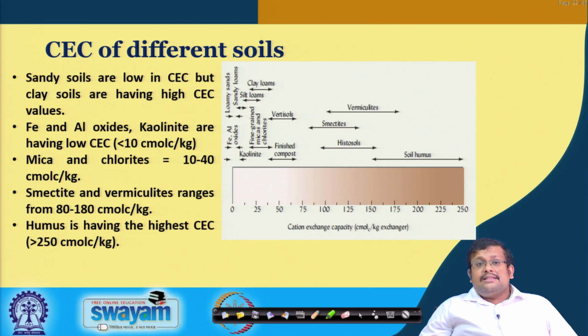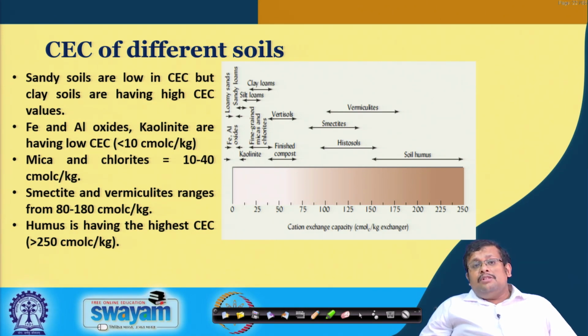In the case of iron aluminum oxides and kaolinite, they have low CEC, which is less than 10 centimole charge per kg. Mica and chlorites have 10 to 40 centimole charge per kg. Smectite and vermiculite range from 80 to 180 centimole charge per kg, and humus has the highest CEC, greater than 250 centimole charge per kg. So, you can see that humus or organic matter shows a couple of fold higher cation exchange capacity than the crystalline clay minerals. Smectite and vermiculite show high cation exchange capacity.